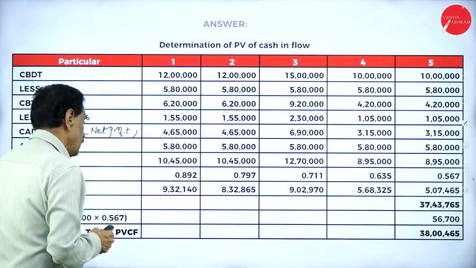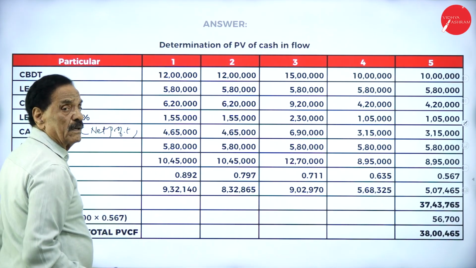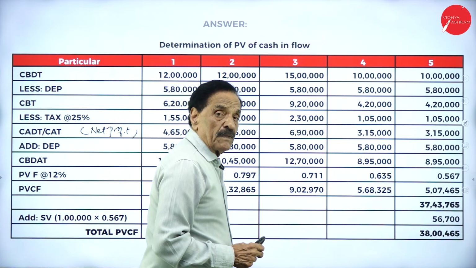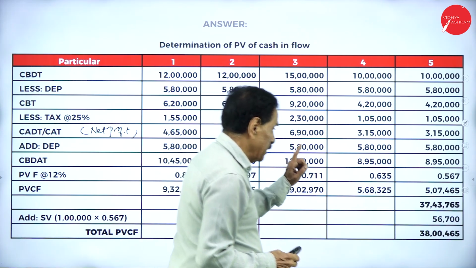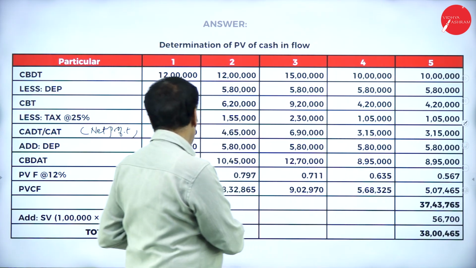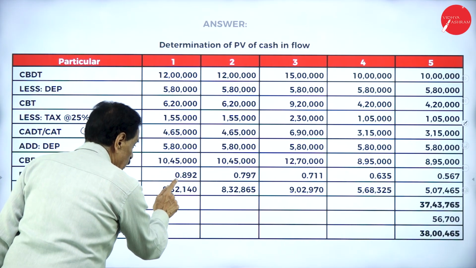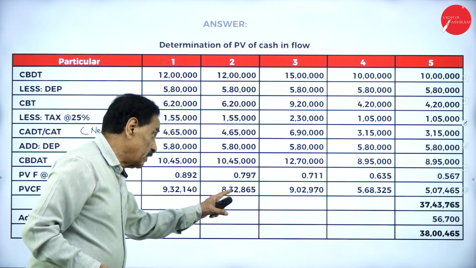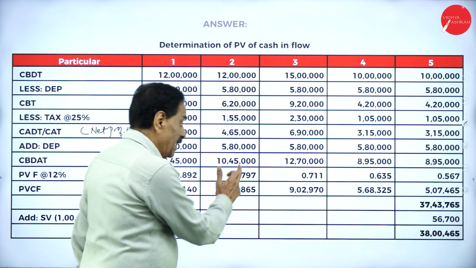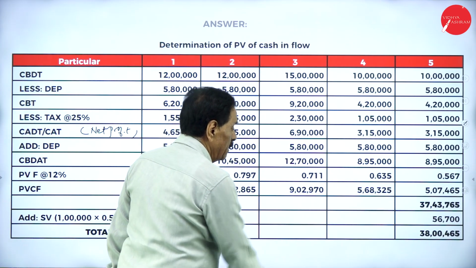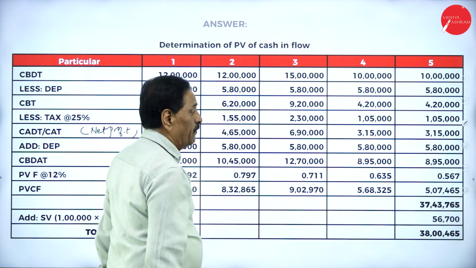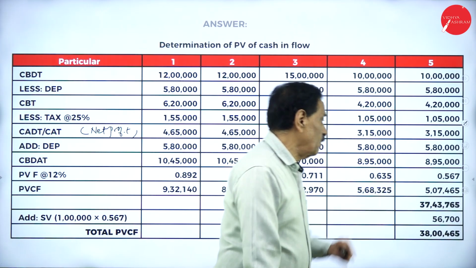Discount factor at 12%: 0.892, 0.797, 0.711, 0.635, 0.5. Multiply 10,45,000 into this, it will work out 9 lakh 32,140, 8 lakh 32,865, 9 lakh 2,970, 5 lakh 68,325, 5 lakh 7,465.